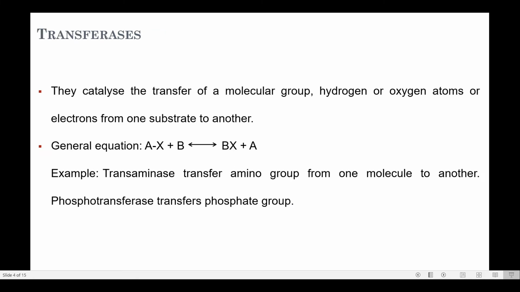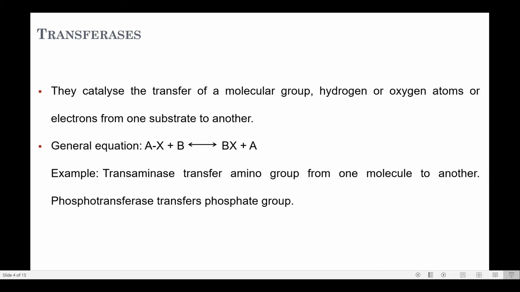Coming to transferases, they catalyze the transfer of a molecular group from one molecule to another. For example, glucokinase catalyzes the transfer of a phosphate group from ATP to glucose. So when glucose is combining with ATP, in the presence of glucokinase, one phosphate is added to glucose to form glucose 6-phosphate.